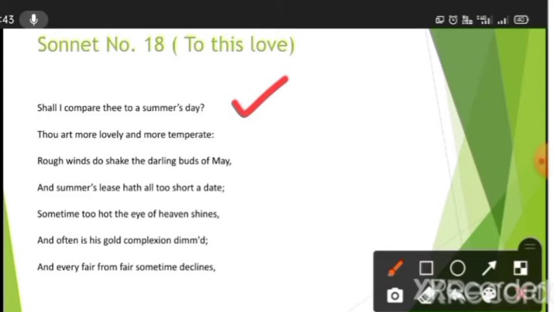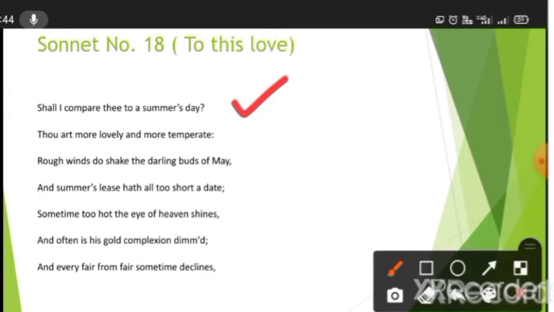Now, in the next line, he refers directly to the lover, saying, rough winds do shake the darling buds of May, and summer's lease hath all too short a date.